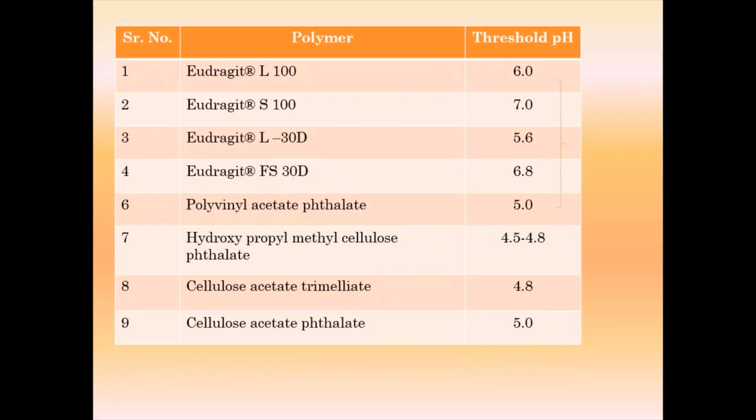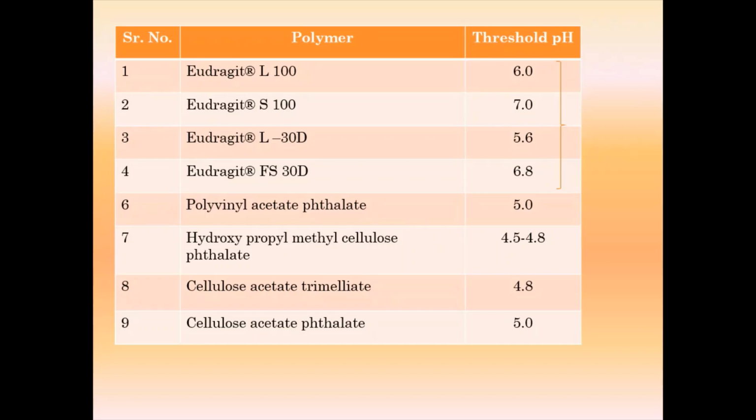Different polymers are available to prepare the colon targeted drug delivery system using the pH dependent approach. In the Eudragit category, Eudragit L100 has a pH threshold of 6, Eudragit S100 has a pH threshold of 7, Eudragit L30 D-55 is 5.5 to 5.6, and Eudragit FS30D is 6.8.